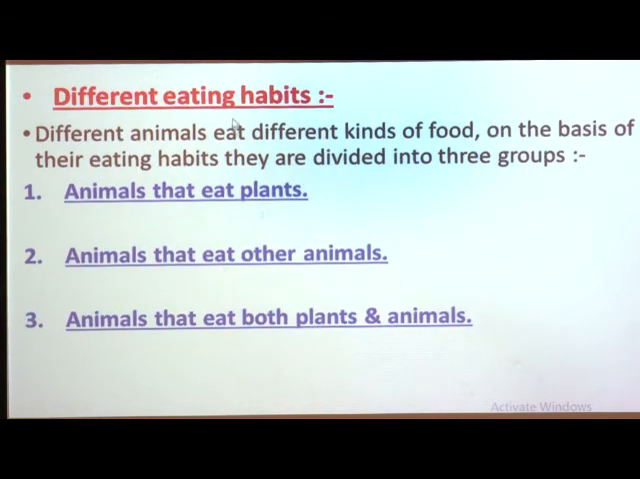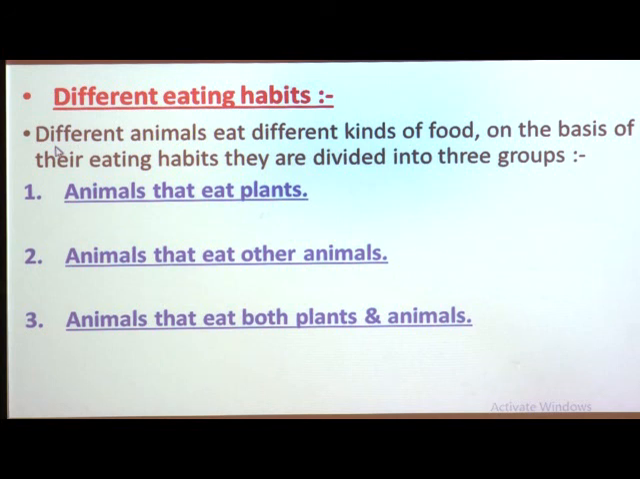Now, let us see about the different eating habits in animals. Students, we all know that all animals need to eat food. Why? Because without food we are unable to stay alive. And different animals eat different kinds of food, like different types of body coverings. All animals eat different kinds of food.